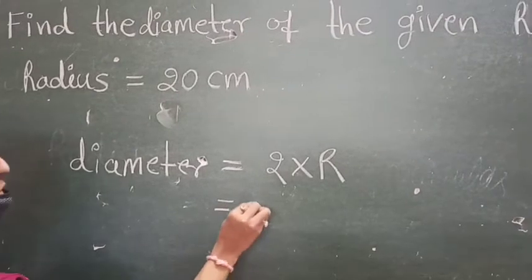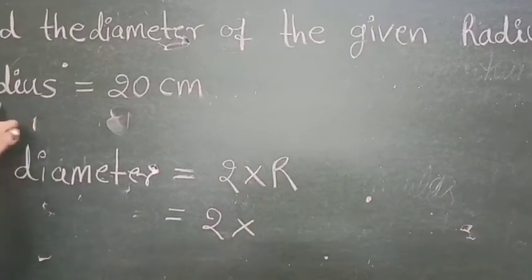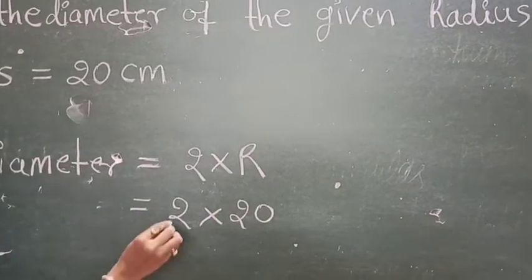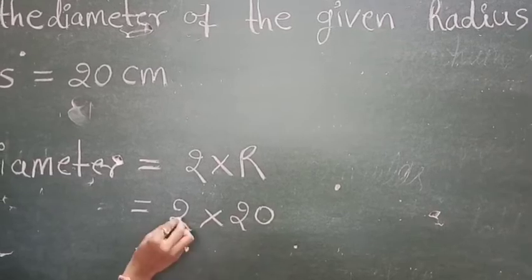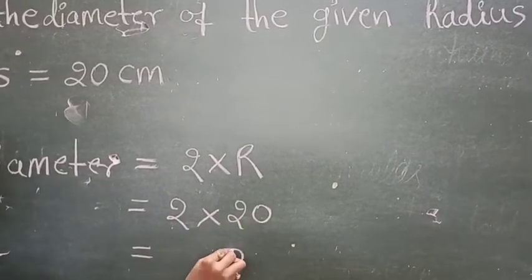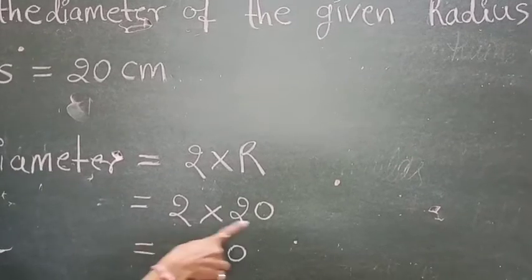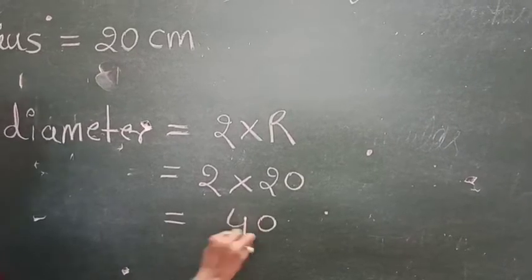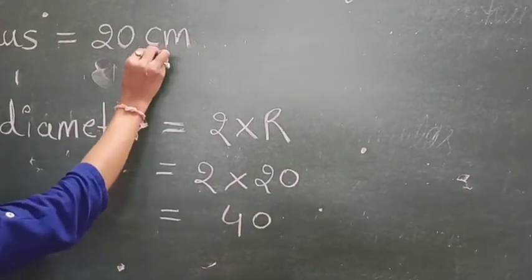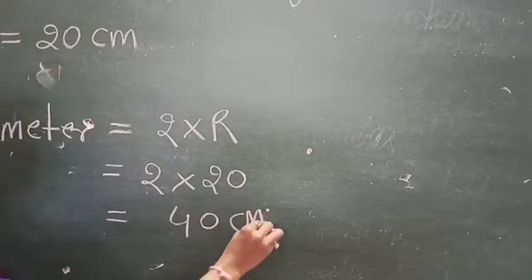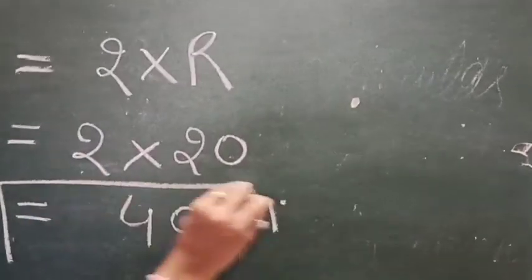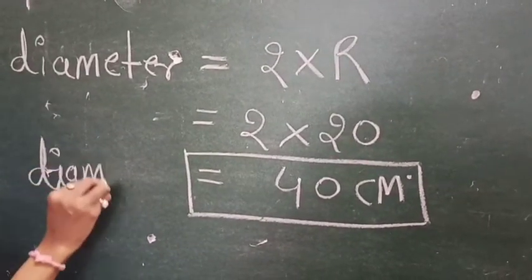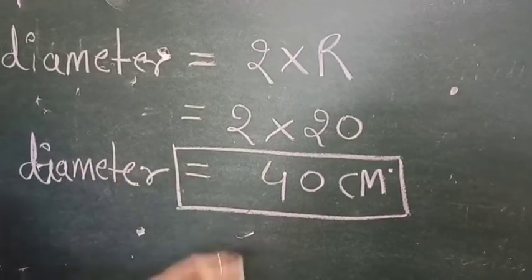The radius is 20, so you write 20 here. Now multiply 2 and 20. 2 times 0 is 0. You all know when we multiply any number with zero, the answer is 0. 2 twos are 4. And we have to put the unit also. This is compulsory. So this is your answer, the diameter is 40 centimeters.